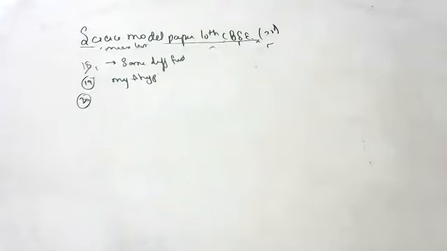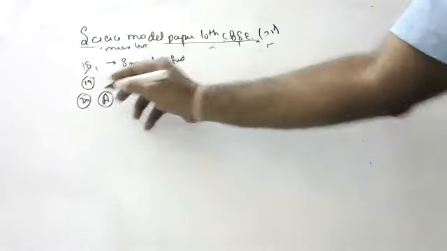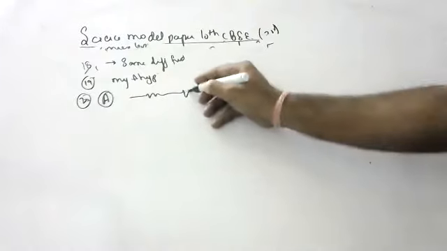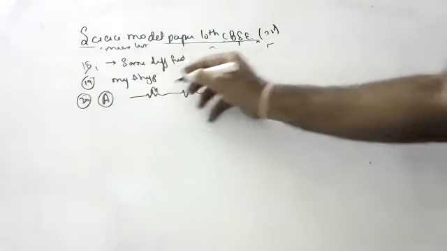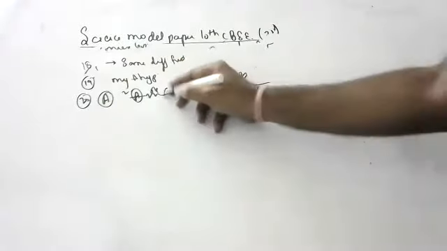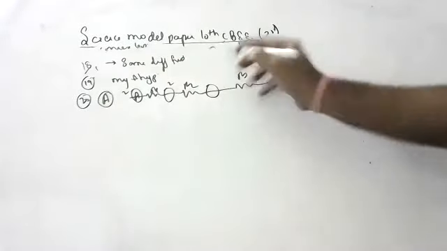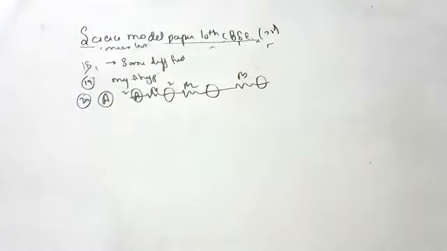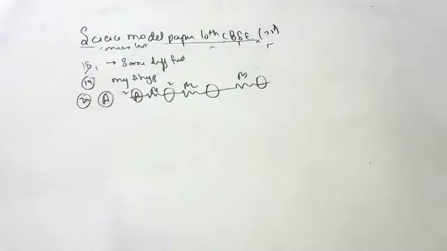How will you infer with the help of an experiment that the same current flows through every resistance in series? Okay, children. You have to put an ammeter at different positions. See here, these are resistors R1, R2, R3. Once you put an ammeter here, suppose it is giving 2 amperes. Here also you put, 2 amperes. Wherever you put the ammeter, it will give 2 amperes, indicating that in series current is constant.